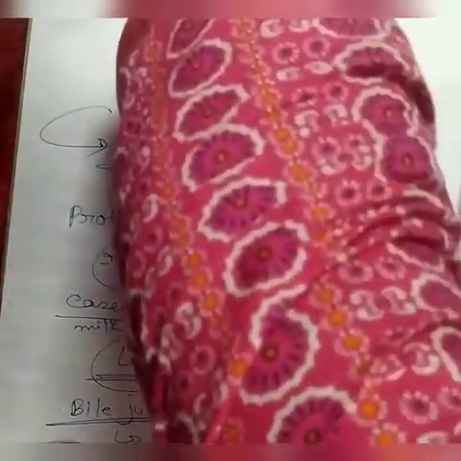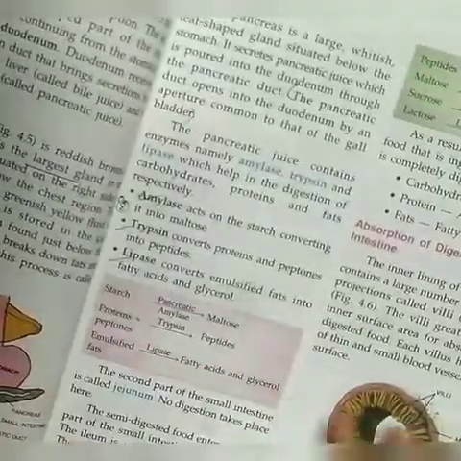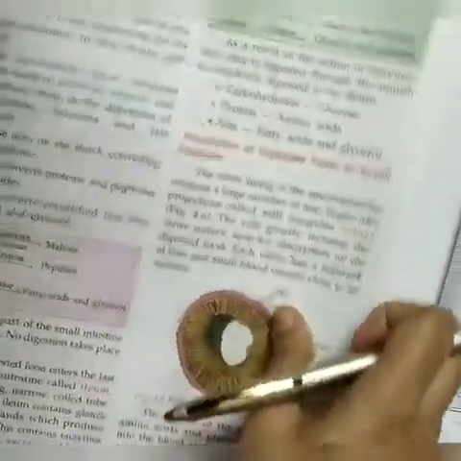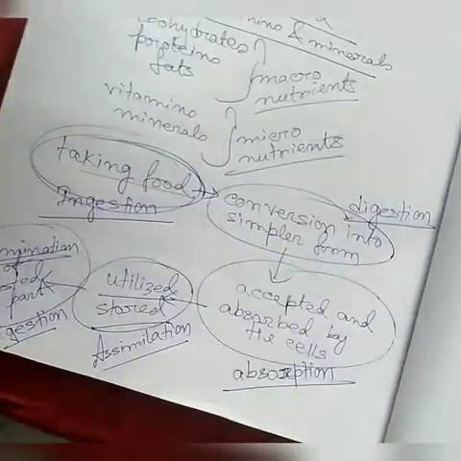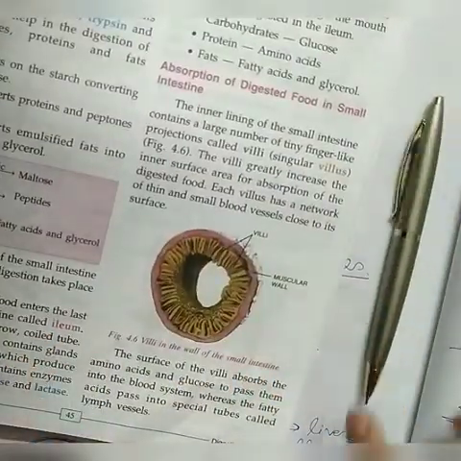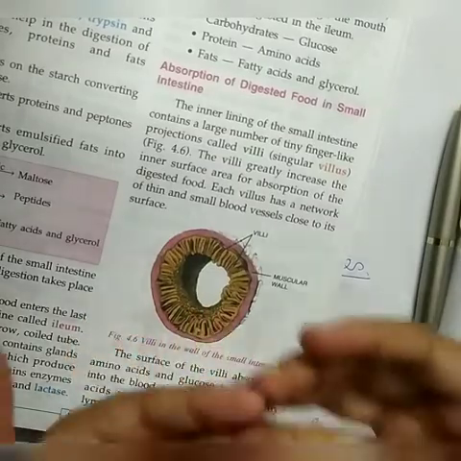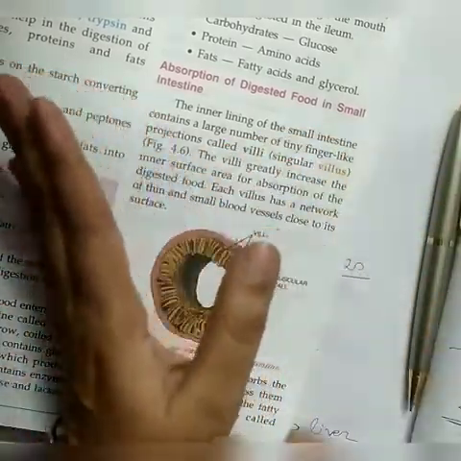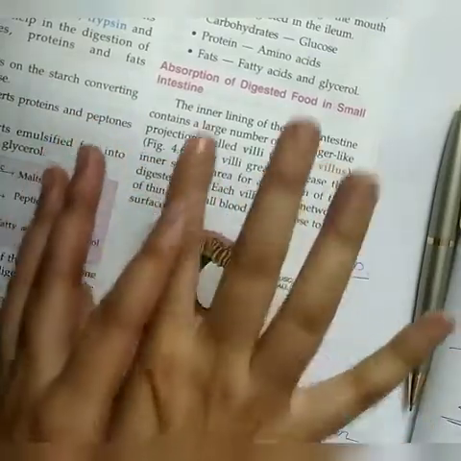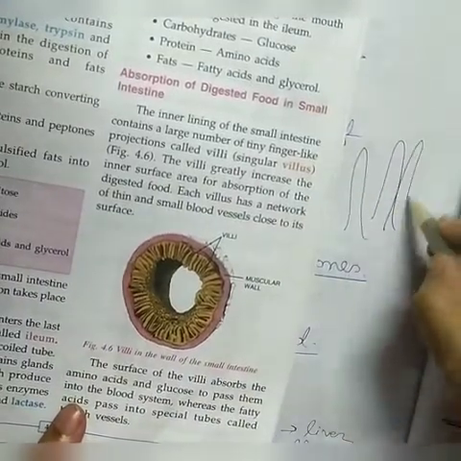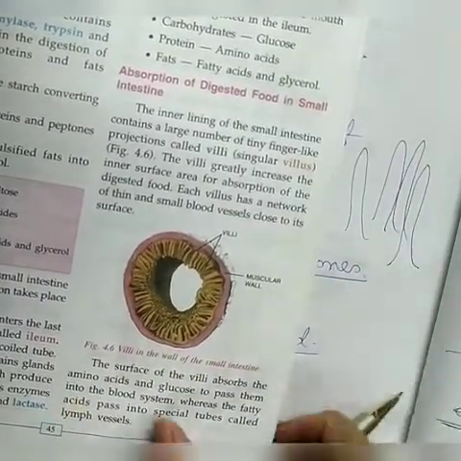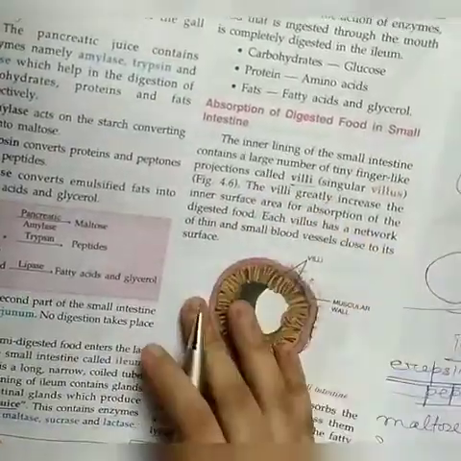So now see here. This is absorption, the third step of nutrition. How will it happen? In the inner lining of the ileum, in the small intestine, the inner portion, there are some finger-like projections. These finger-like projections are known as villus, and in plural it is known as villi.